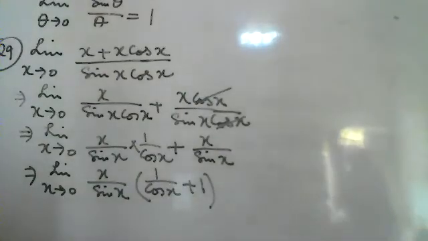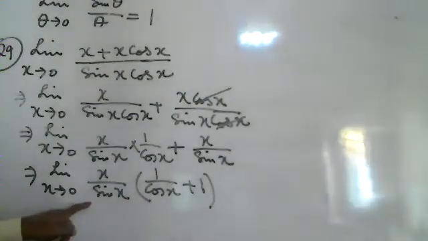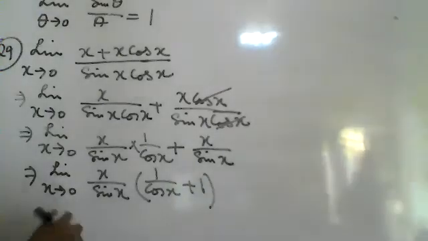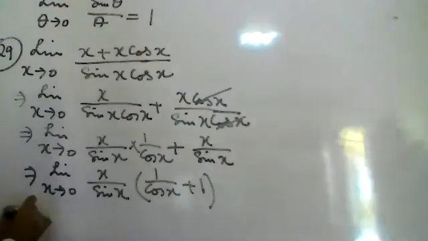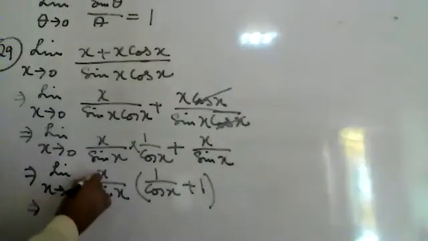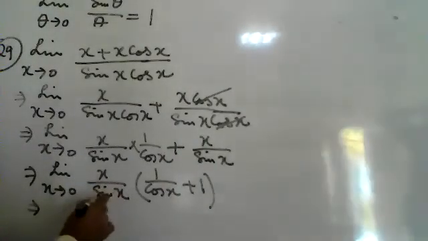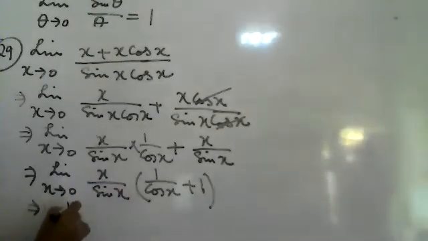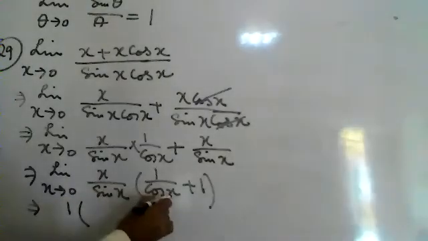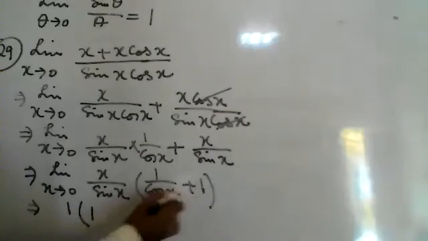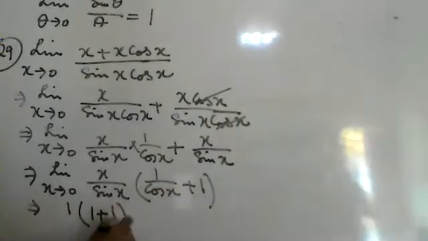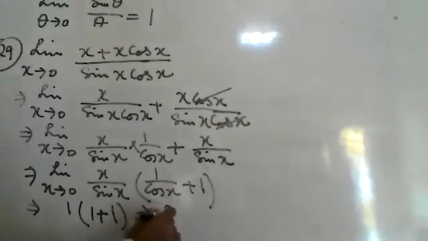Okay. Now we'll take the limits of this one. The answer will be 2, absolutely correct. So that will be x upon sin x will be 1. 1 over cos 0 will be 1, plus 1. The answer is 1 into 2.